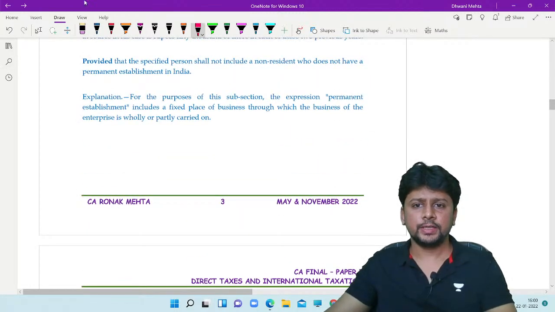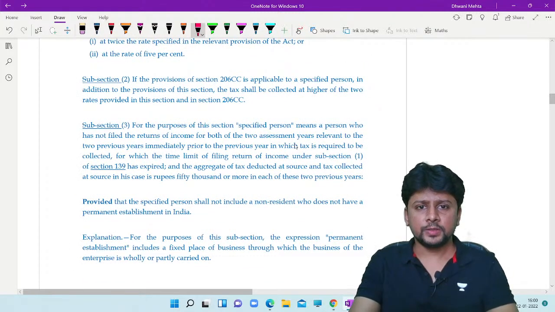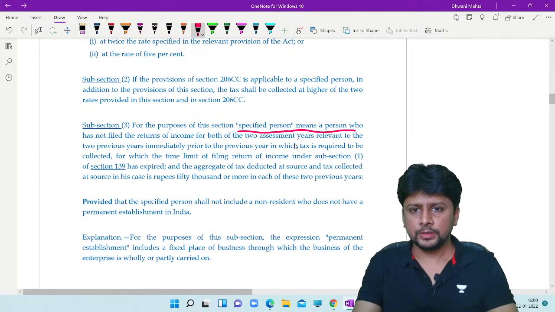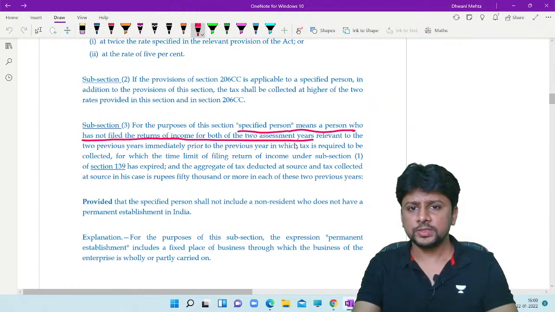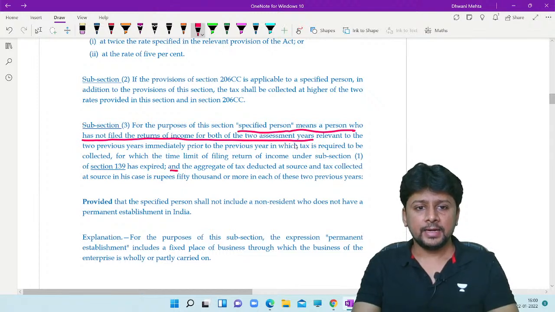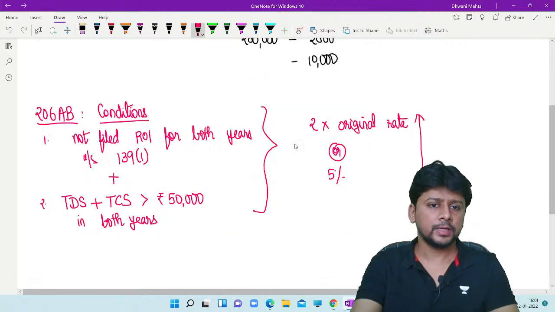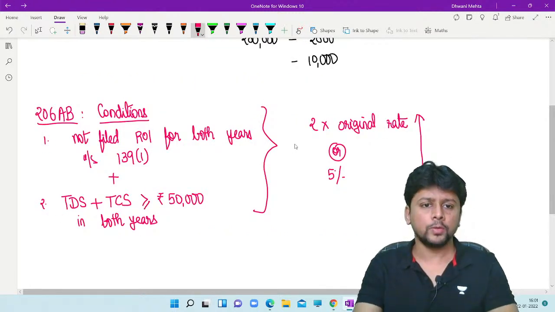What is the definition saying? Specified person means a person who has not filed the returns for both the two assessment years, same drafting given, and the aggregate of tax deducted and tax collected at source in his case is 50,000 rupees or more in each of the 2 years. I'll just clarify one thing: greater than or equal to 50,000.